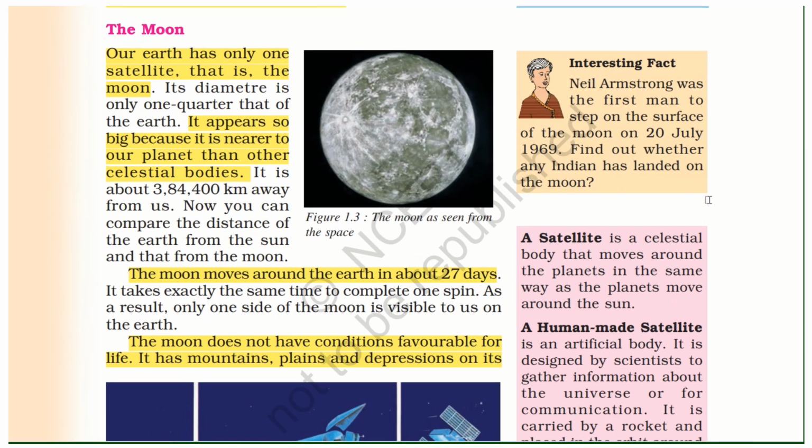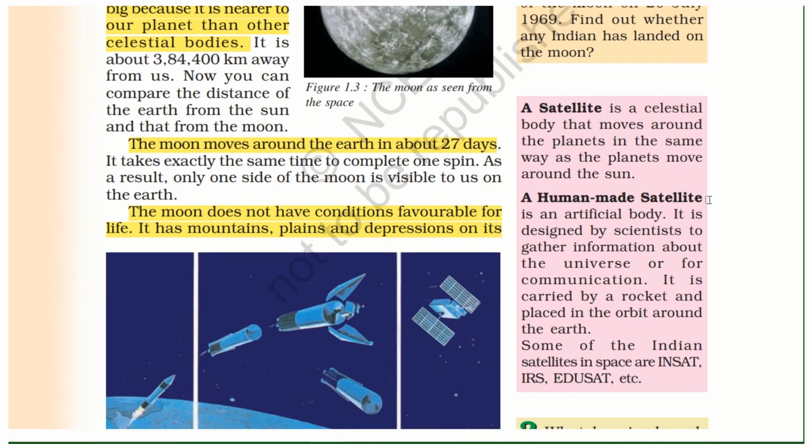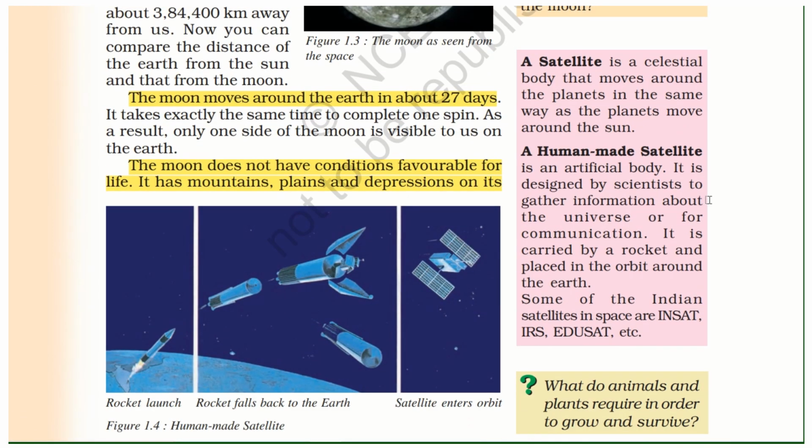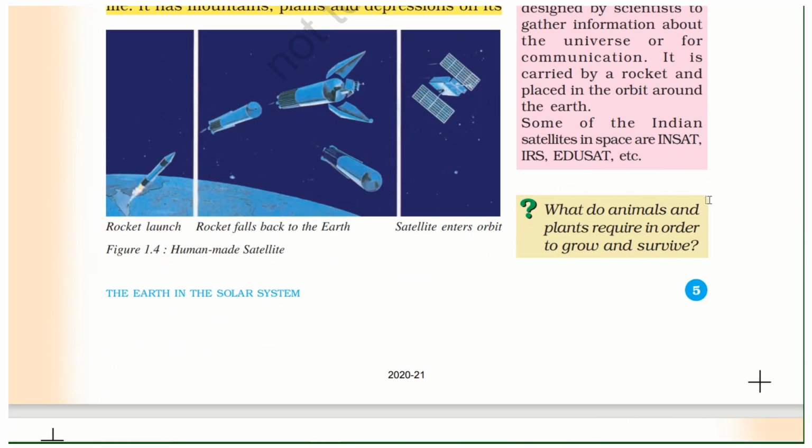The Moon. Our Earth has only one satellite, that is the Moon. It appears so big because it is nearer to our planet than other celestial bodies. The Moon moves around the Earth in about 27 days. The Moon does not have conditions favorable for life. It has mountains, plains, and depressions on its surface.